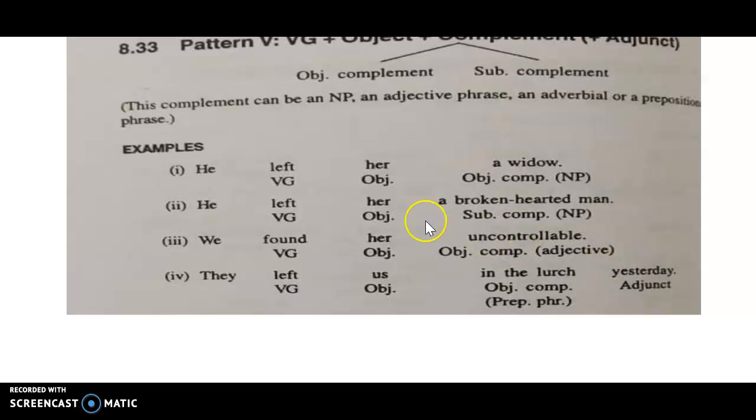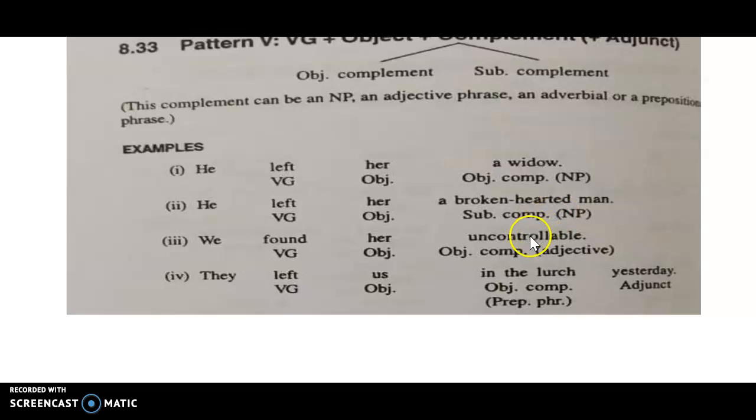So she was left a widow, like that. Okay. It is an object complement. So what is widow? It is a noun. So the noun is acting as a complement here, and it is added to the object, not to he, her, a widow. Okay, her. So here, he left her a broken hearted man. So he left her as a broken hearted man.